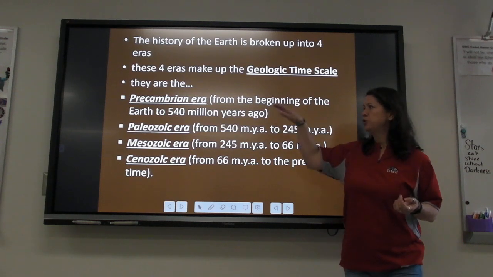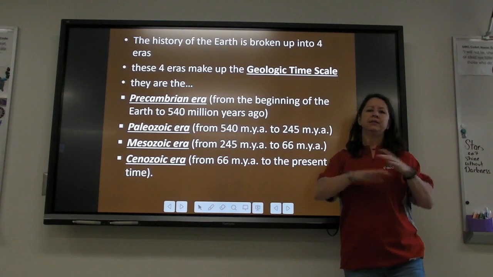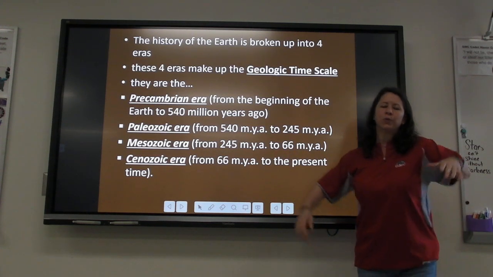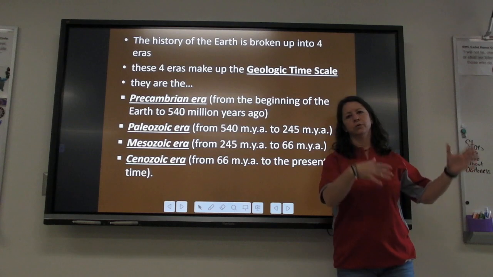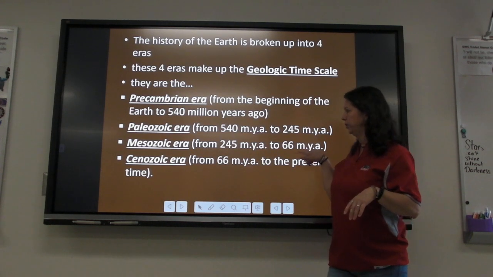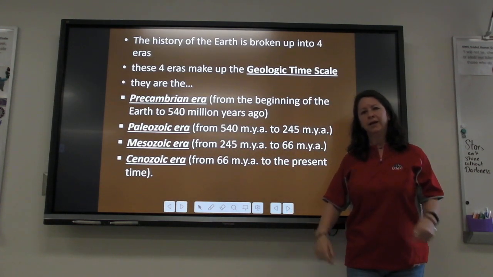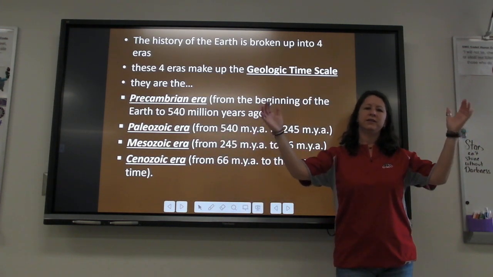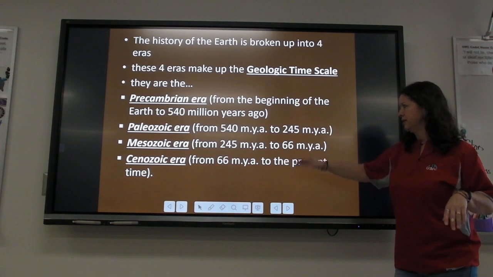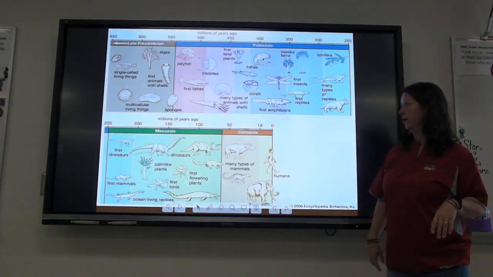And the fact that each one gets shorter has nothing to do with the Earth winding down, okay? It's what scientists decided, based on the organisms that lived there. So they just pick an organism, like the Mesozoic, that's when the dinosaurs lived, and say, when these were around, this was our era. And so we are now in the Cenozoic era.